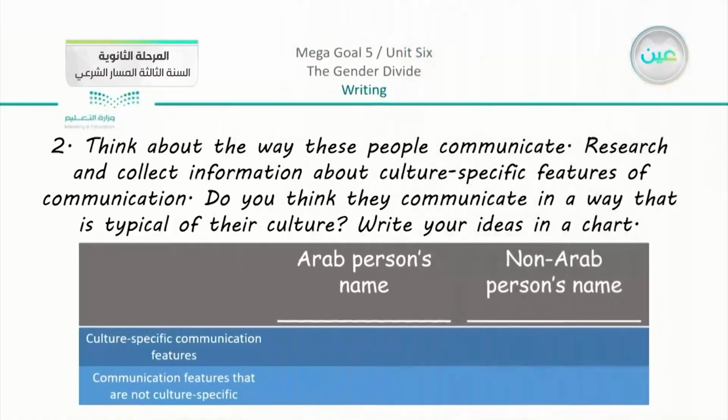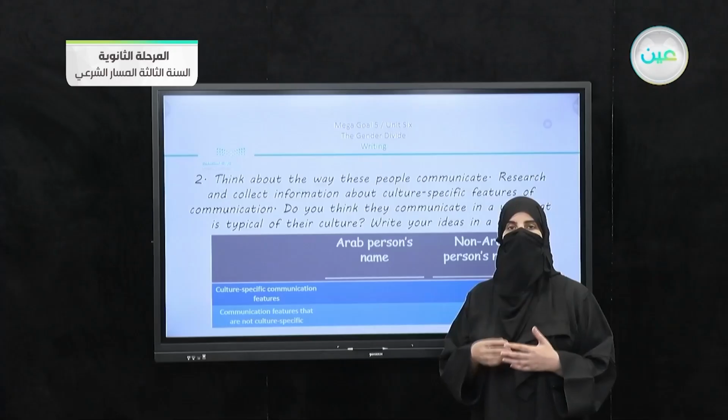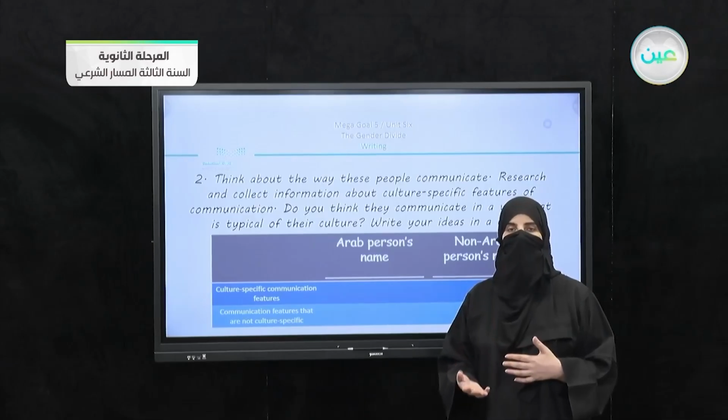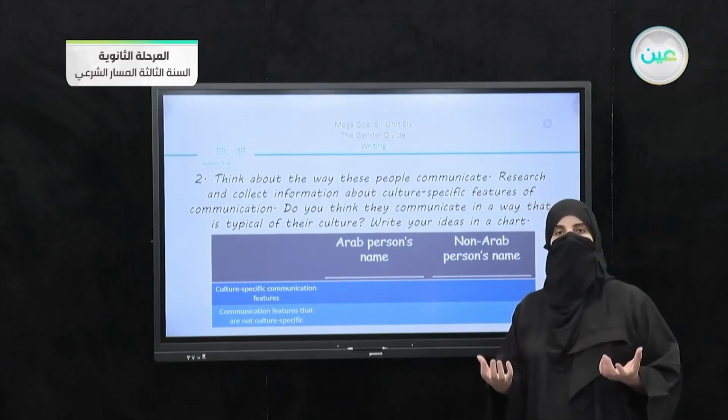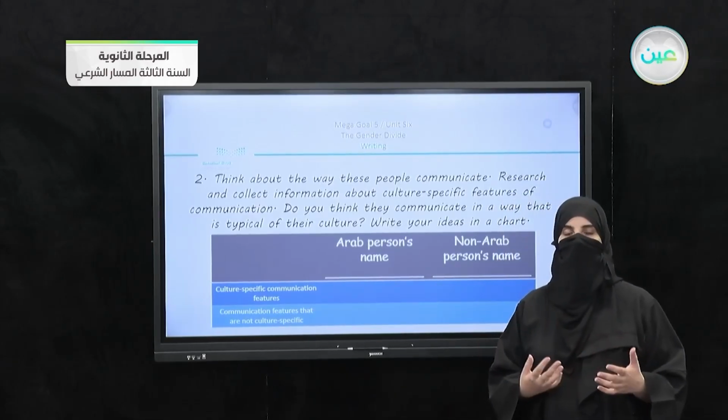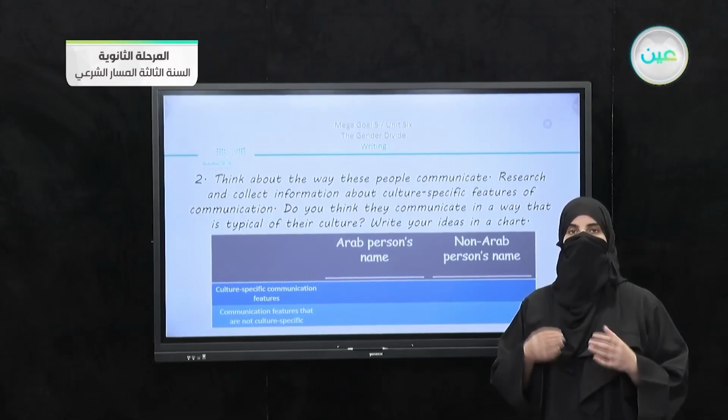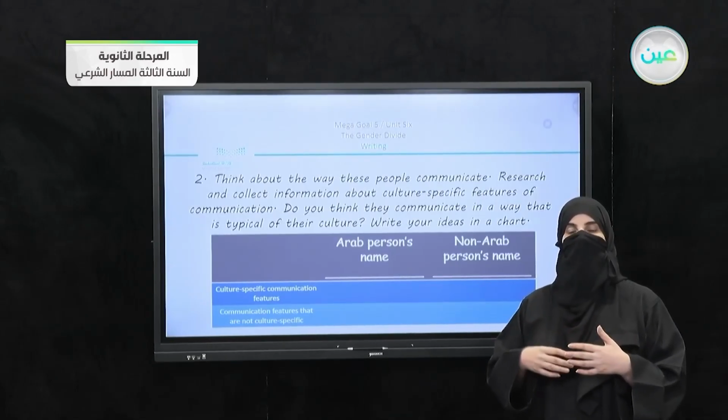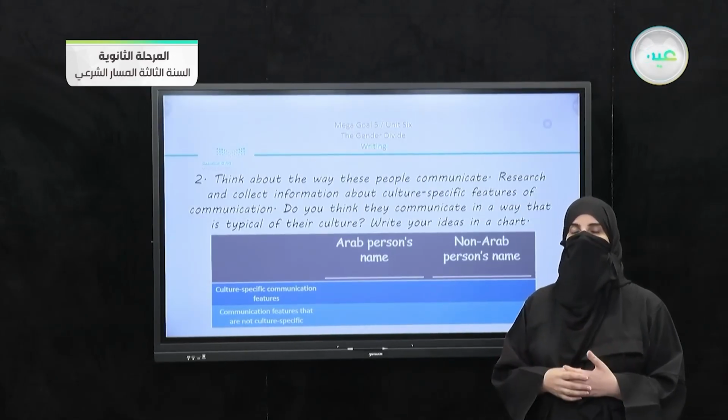We have here number 2. Think about the way these people communicate. So here you know why the book is asking us to choose someone who is non-Arab, because we have two people that do not understand each other, but the question here, can they communicate with each other or not?